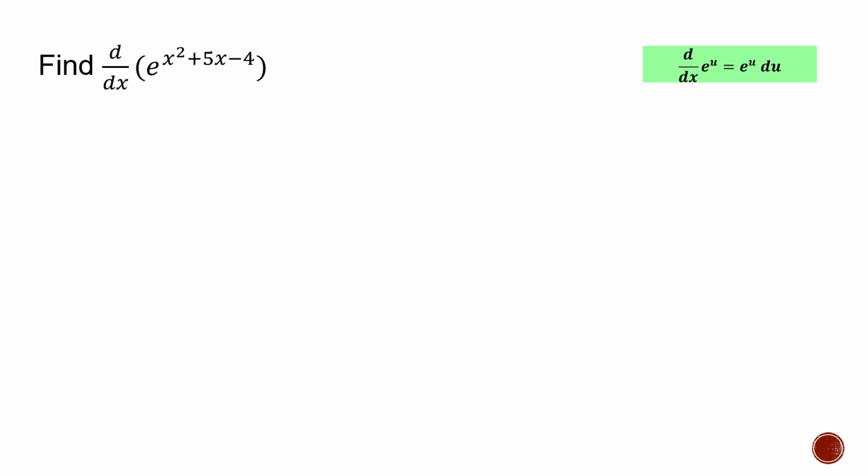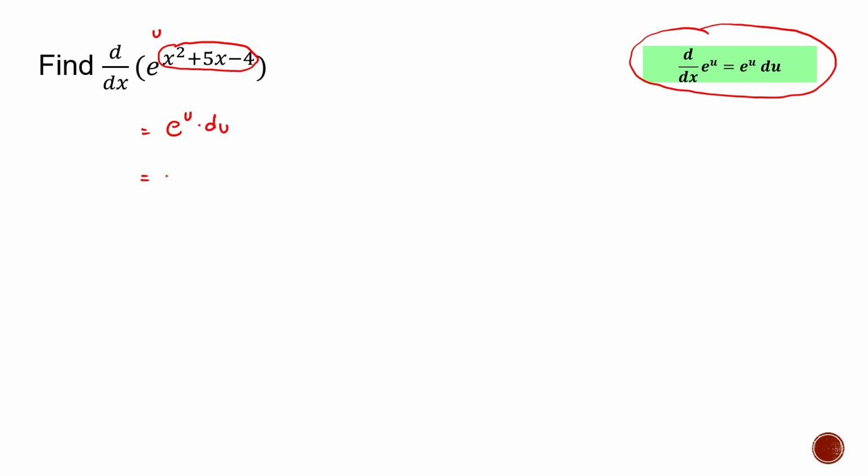So we have e raised to x squared plus 5x minus 4. As you can see here on the upper right of your screen, I already included the equivalent derivatives that we will use. So if we have an e raised to u, that's equal to e raised to u times the derivative of u. So here, our u is this one. Okay, that's our u. So using the derivative formula, that's equivalent to e^u times du, or the derivative of u.